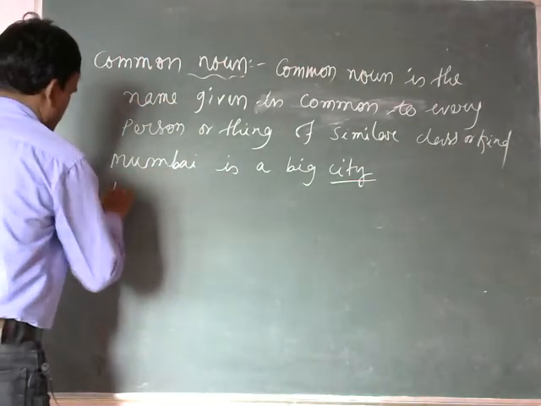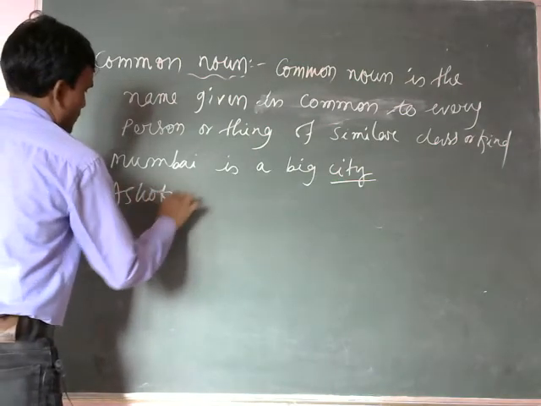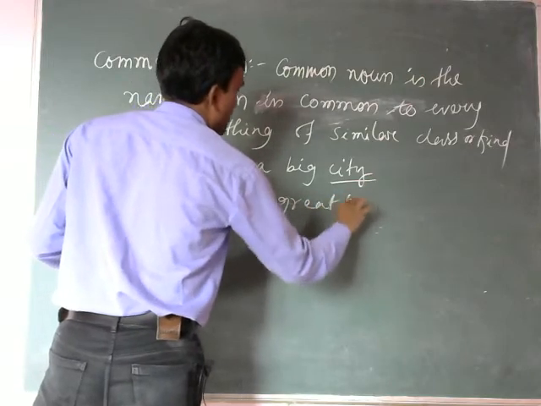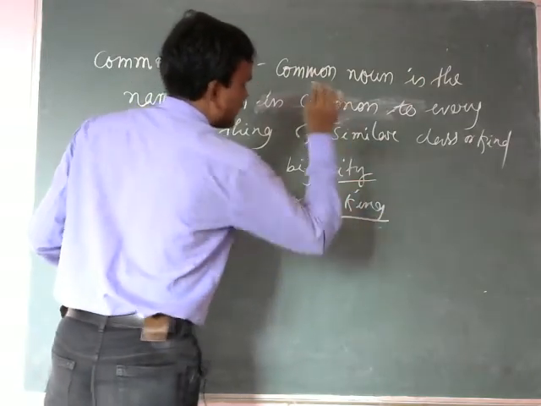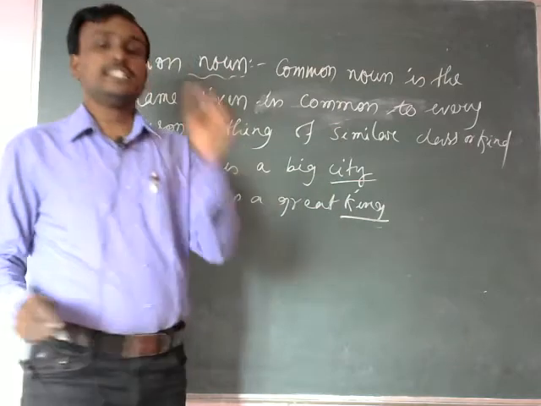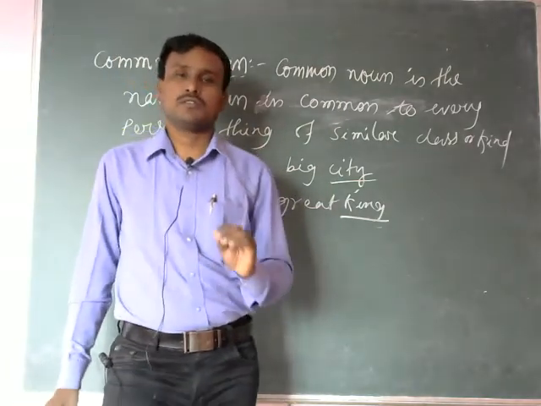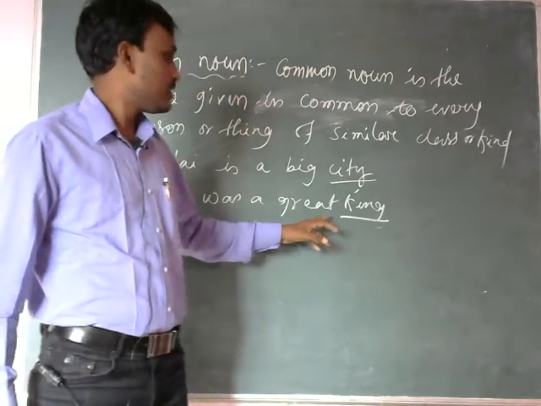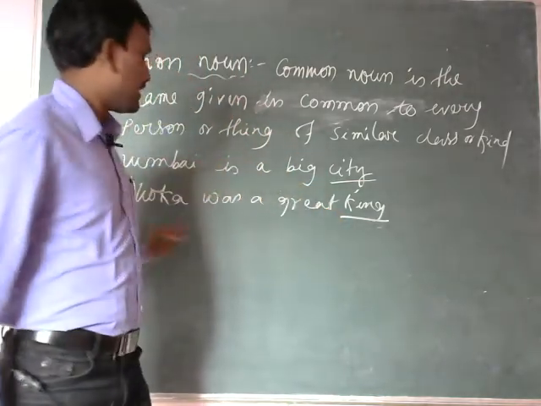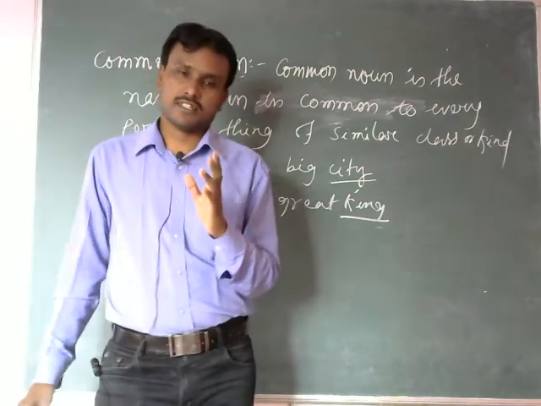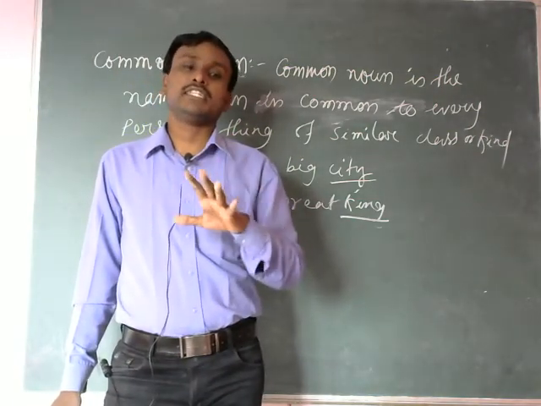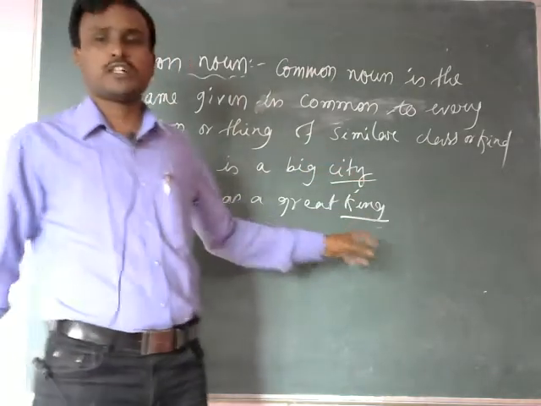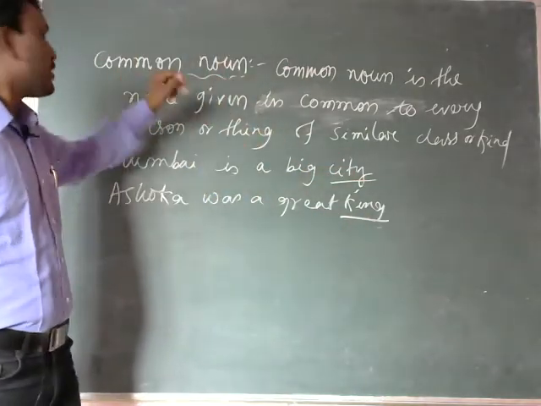Next, Ashoka was a great king. Here king is also common noun. Why? Because king is used not a particular king but any king. King refers to any king in the world. So king and city, they are the example of common noun.